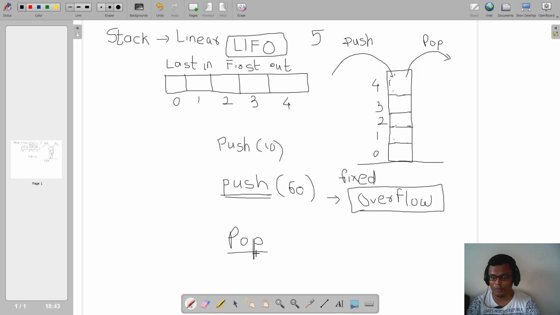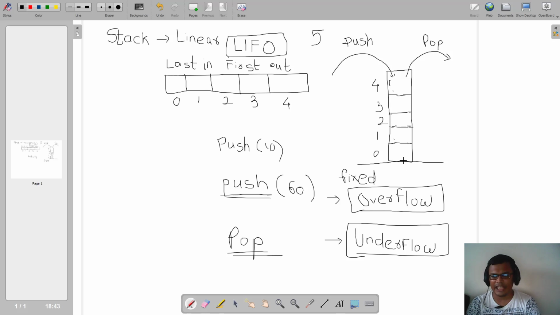And user is trying to perform a pop operation. Now there is nothing to pop in it, right? But still the user is performing that operation. So what will happen? A special phenomenon of stack will trigger in that case, and we call that phenomenon underflow. So what is stack underflow? Stack underflow is a phenomenon in which the stack is empty and user is trying to perform a pop operation. Are you getting this? So whenever we are implementing the logic of stack, while implementing the logic of push, we need to think of the phenomenon called overflow. And while implementing the logic of pop, we need to think of the phenomenon called underflow.